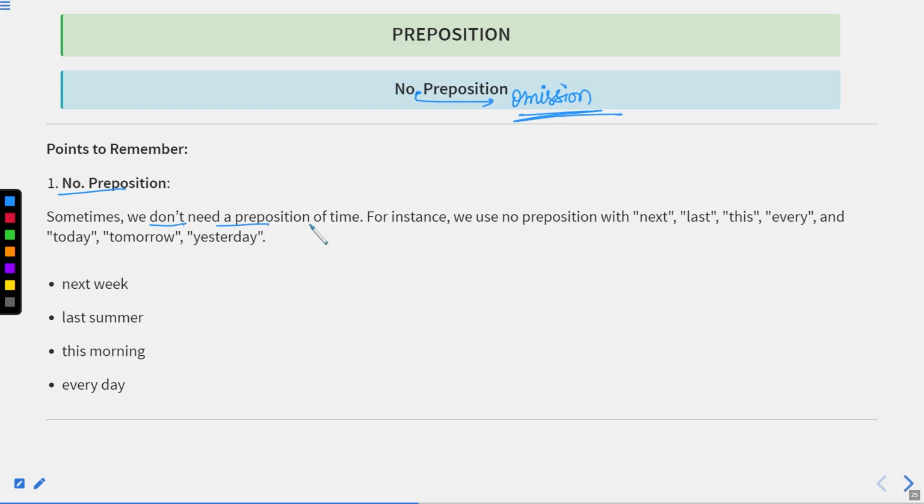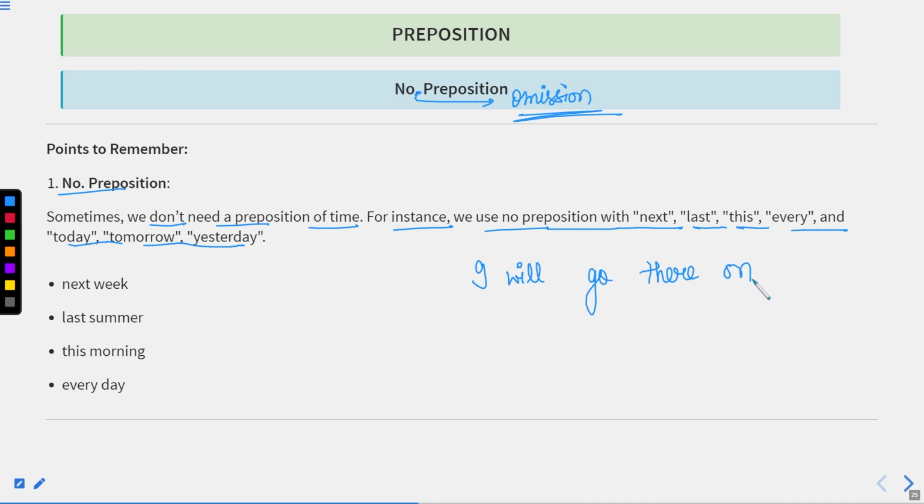Sometimes we don't need a preposition of time. For instance, we use no preposition with next, last, this, every, today, tomorrow, yesterday. It means if we have these types of words, we cannot use a preposition before them. For example, if I say I will go there next Sunday, I cannot say I will go there on next Sunday. That will be incorrect.